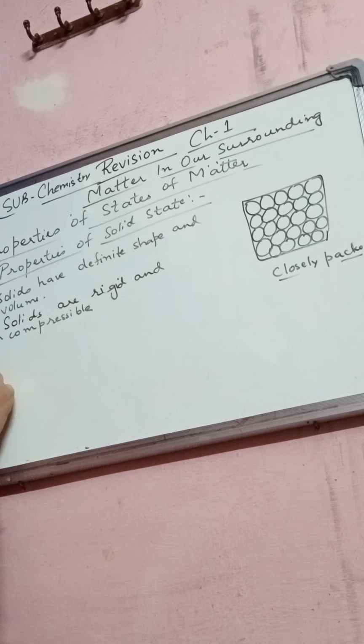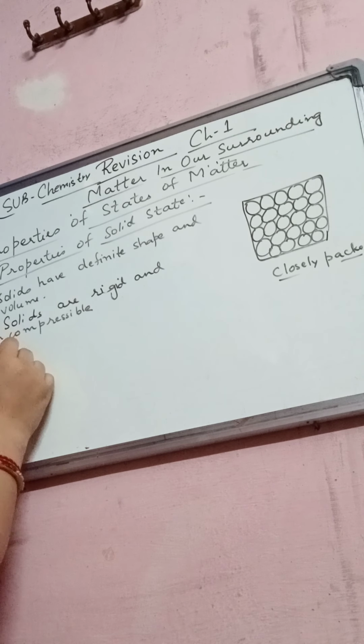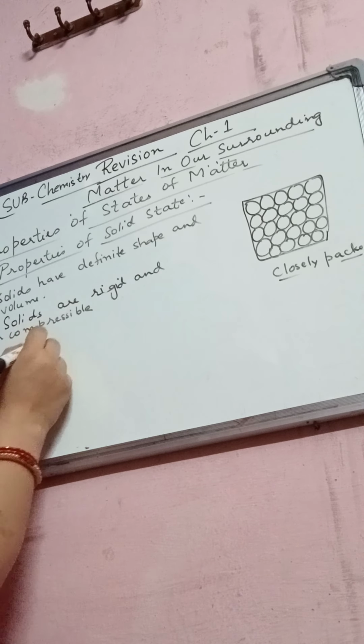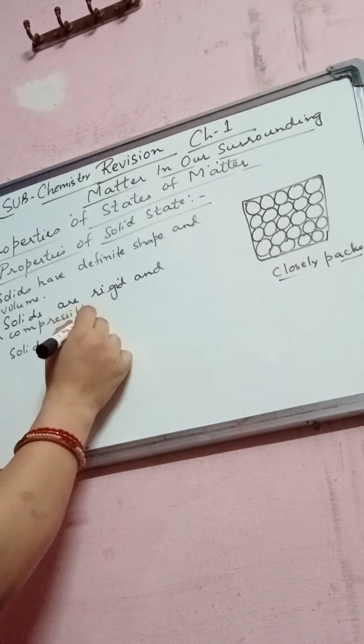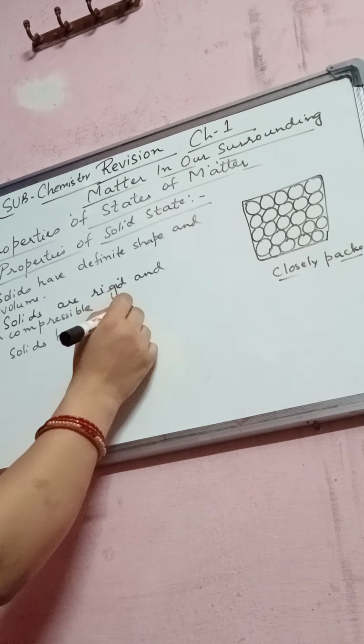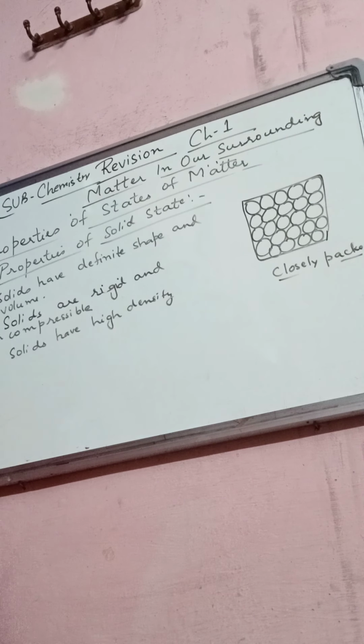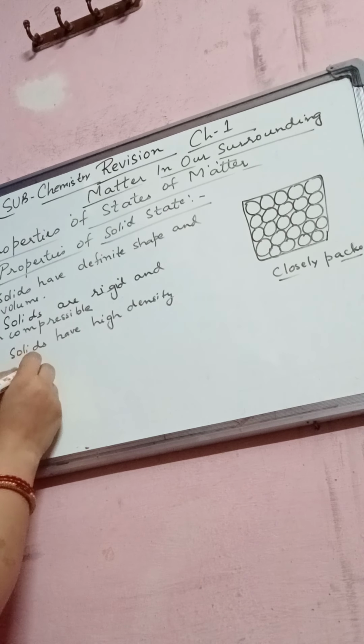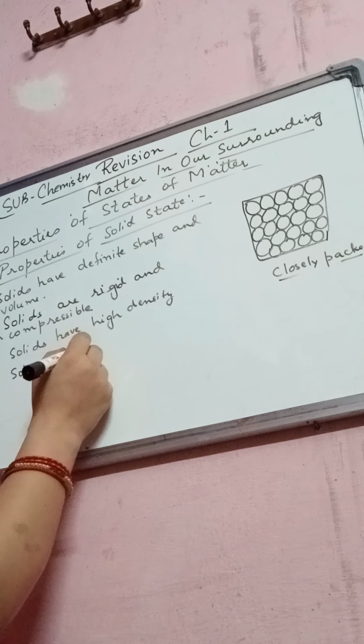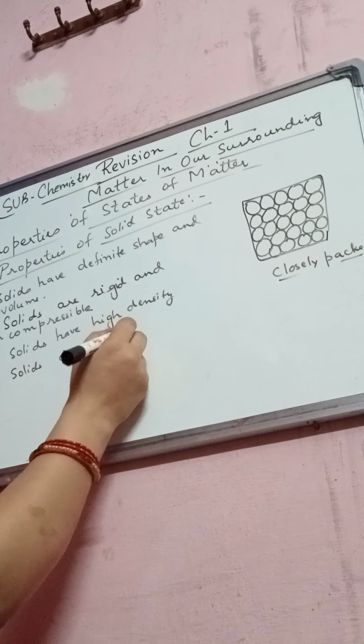Now number three property, solids have in general high density. This is because the constituent particles are very closely packed, so they have a high density. Number four property is solids do not flow.